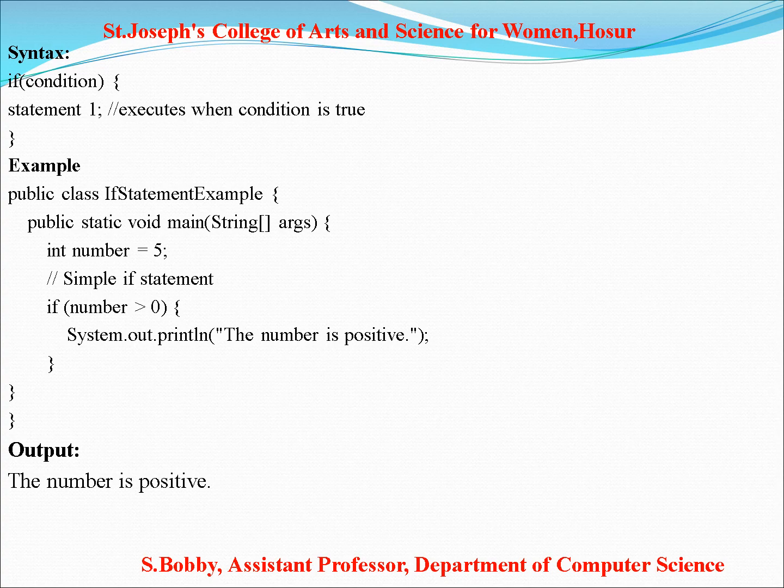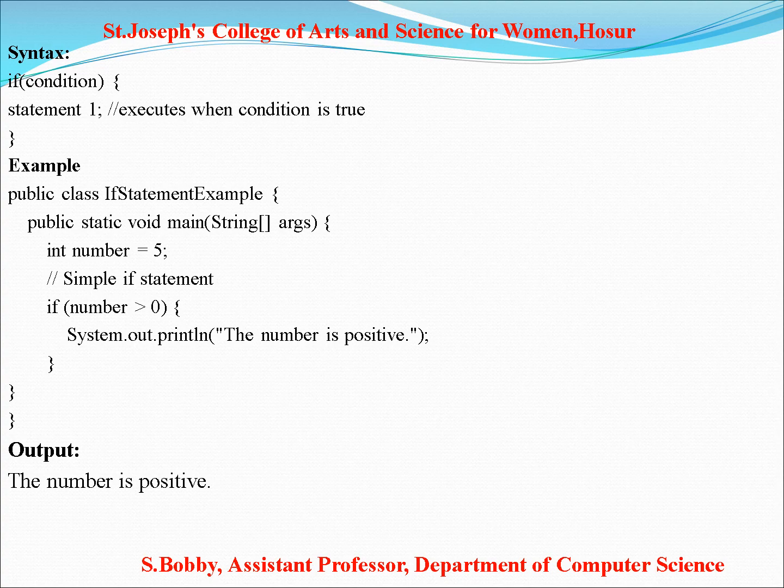Example program: public class IfStatementExample. This is the class name. Then public static void main, String arguments. This is the main method. In the next line, you declare the variable as an integer: int number equal to 5. Here we declare the value as 5.